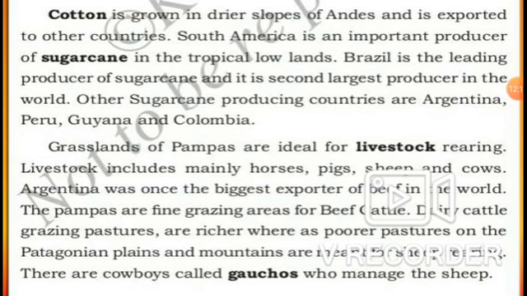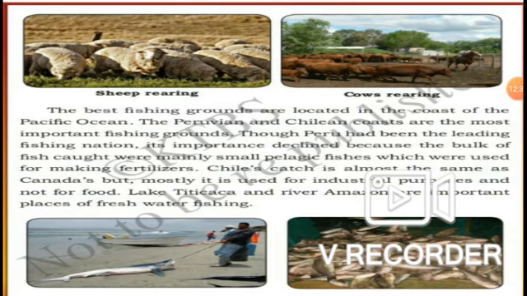Those who manage the sheep for them are called gauchos. Yes, gauchos means cowboys who used to manage the sheep. Okay. Next. The best fishing grounds are located in the coast of the Pacific Ocean. The Peruvian and Chilean coasts are the most important fishing grounds.